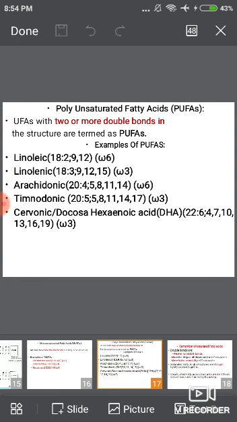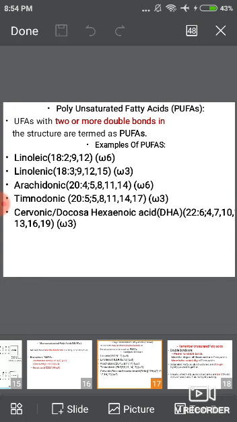Arachidonic acid. In that, the total number of carbon atoms present is 20. Presence of 4 double bonds. The first double bond is present on the 5th carbon, the second on the 8th carbon, next 11, 14, and omega 6.